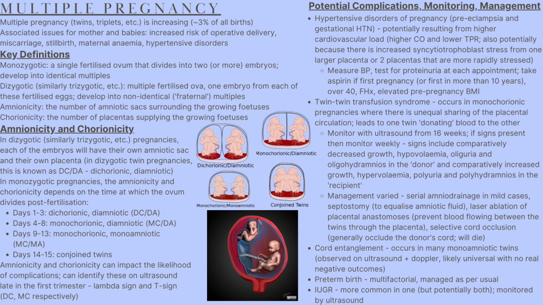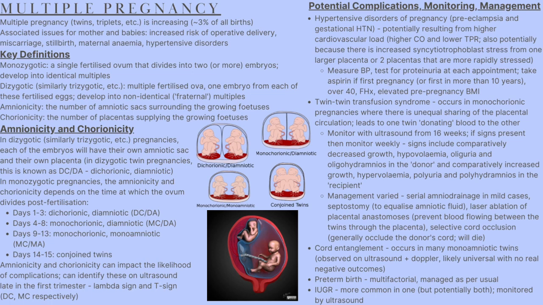A laser ablation of placental anastomoses can be done to prevent blood flowing between the twins through the placenta. A selective cord occlusion can be done as well. This will occlude the donor's cord, and they will die. This is generally done as the outcomes for the donor are likely to be worse than those for the recipient.